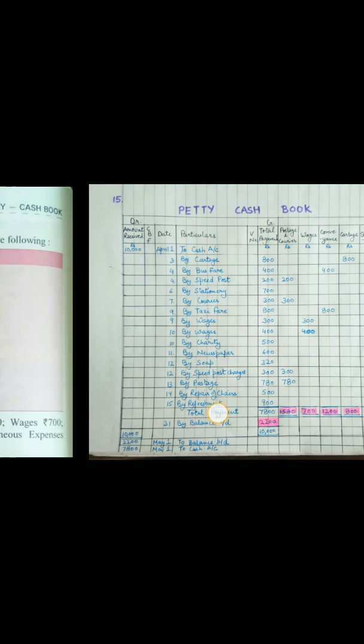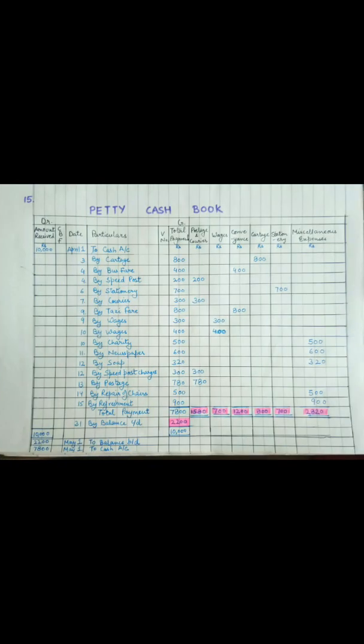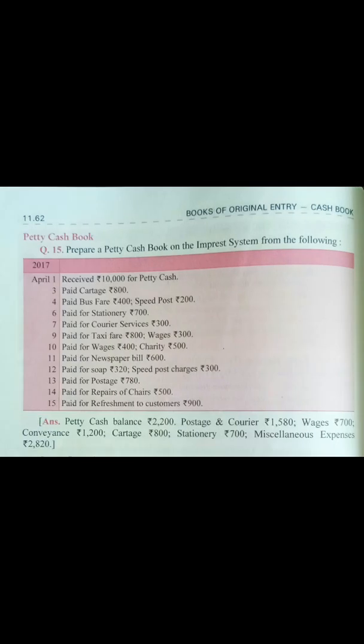So next entry was on 13th April. Paid for postage 780 rupees. So in the next row, in the date column, I have written April 13. In particulars, by postage 780 rupees have been entered in the postage and courier column and in total payments together. After this, on 14th April, paid for repair of chair of 500 rupees.